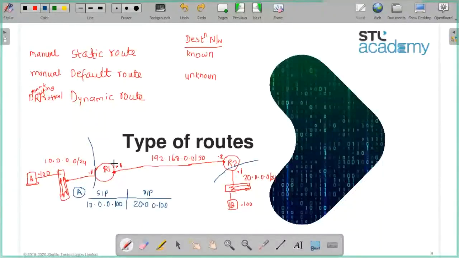Now please tell me, what are the routes there in the routing table of R1? At this point in time, you have manually assigned 2 IP addresses. So what will be the routes present in the routing table of R1? Please understand, how does a router populate its routing table?